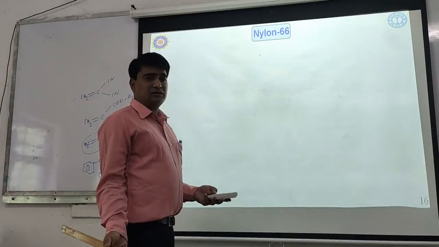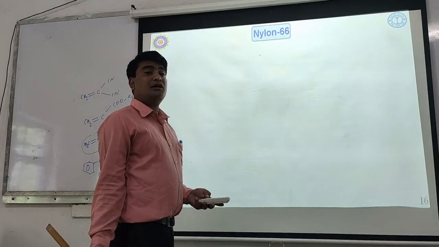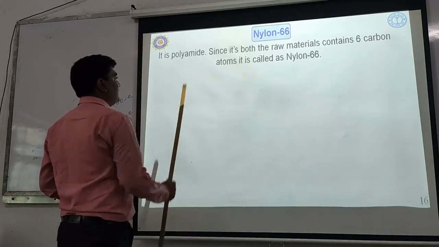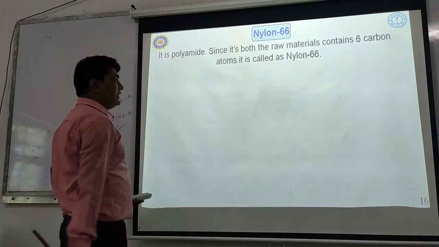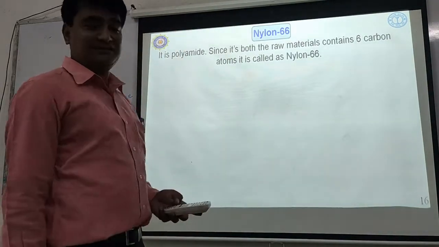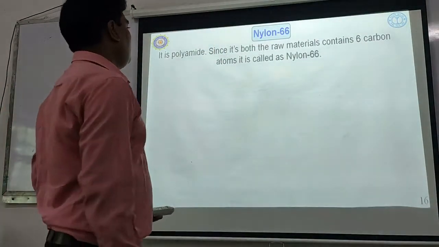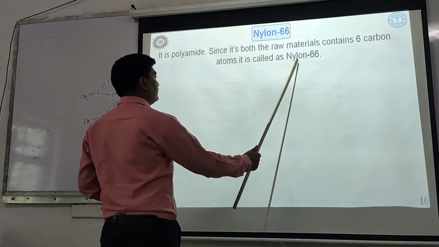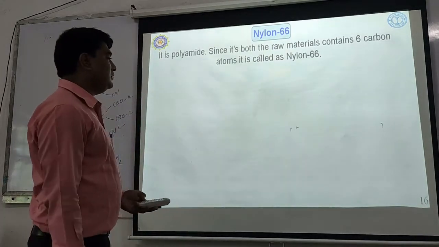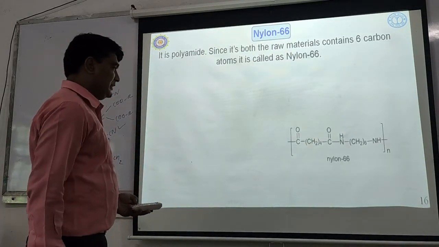Then the second condensation polymer is nylon 6,6. Again it is the same polyamide type of condensation polymer. So it is a polyamide. Since both raw materials used for synthesis of this nylon 6,6 contain 6 carbon atoms, this is called nylon 6,6. So what is the structure of this nylon 6,6?